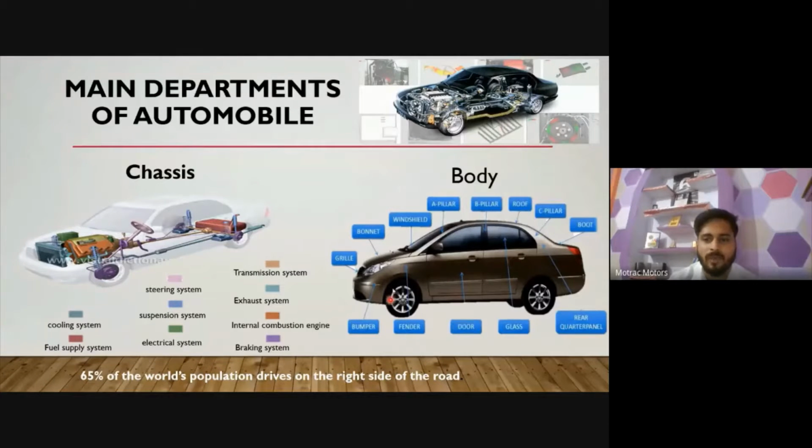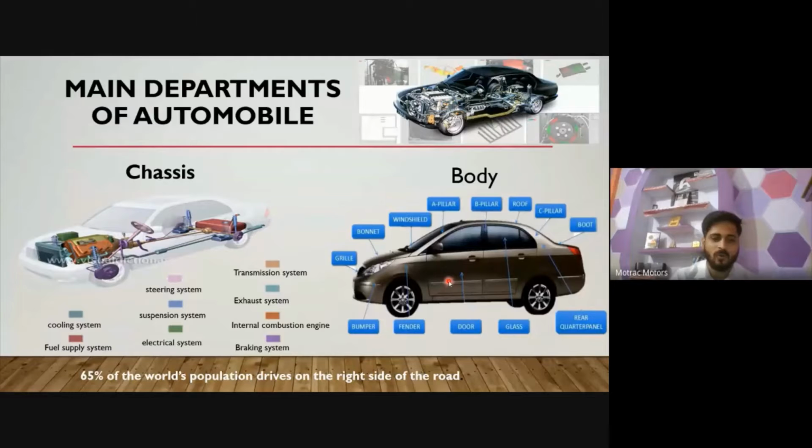Also, the body is something that holds the passengers or luggage compartment, as well as provides safety for the passengers. That's the main part of a body, and it also improves the aesthetics or looks of a vehicle. If you are purchasing any kind of car, it should also create some kind of jealousy in your neighbor. Designers produce a car in such a way that it is a proud thing to own a car.